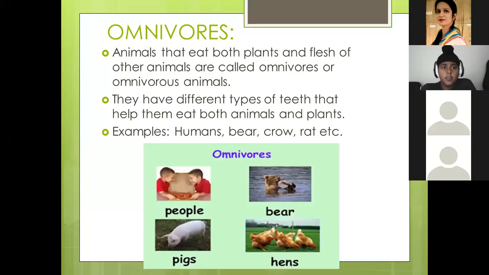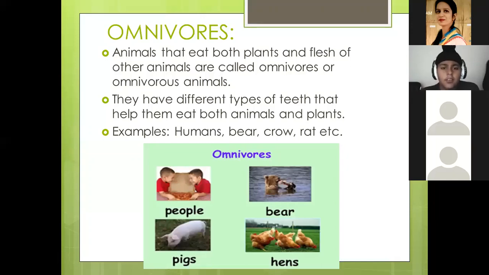Read omnivores. What are omnivores? Animals that eat both plants and flesh of other animals are called omnivores or omnivorous animals. Now clear? Omnivores, omnivorous animals. Carnivores, carnivorous animals. Herbivores, herbivorous animals. Clear?